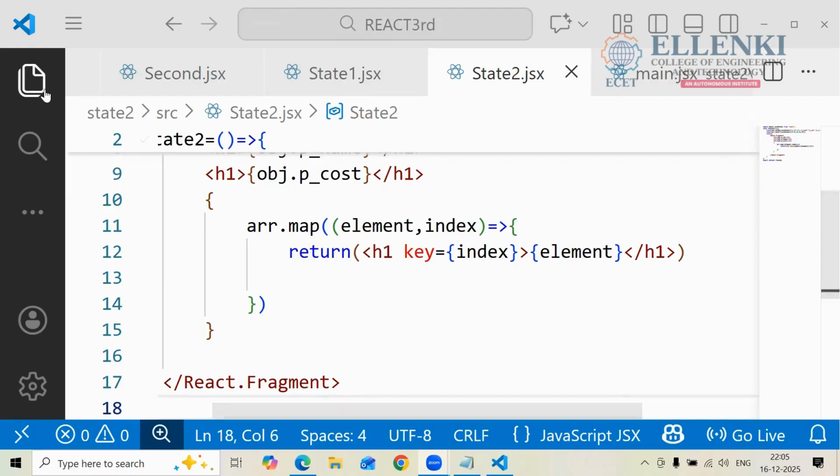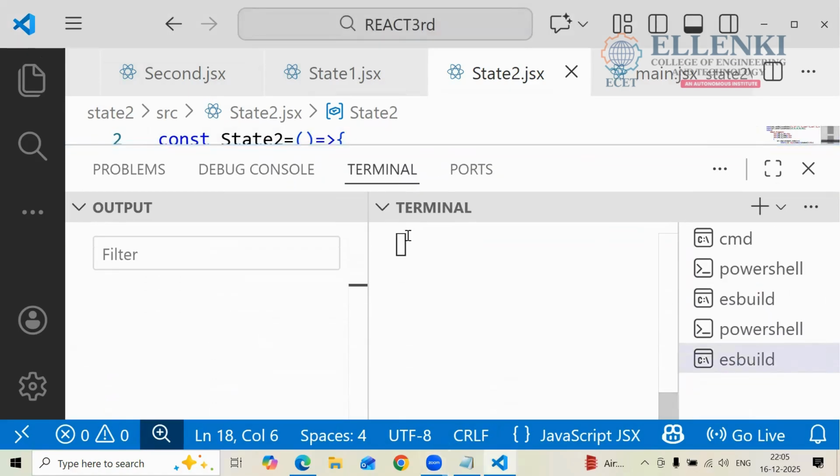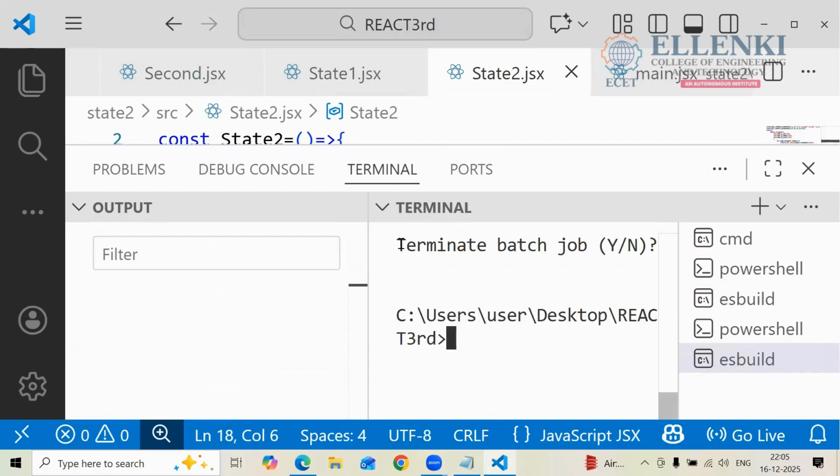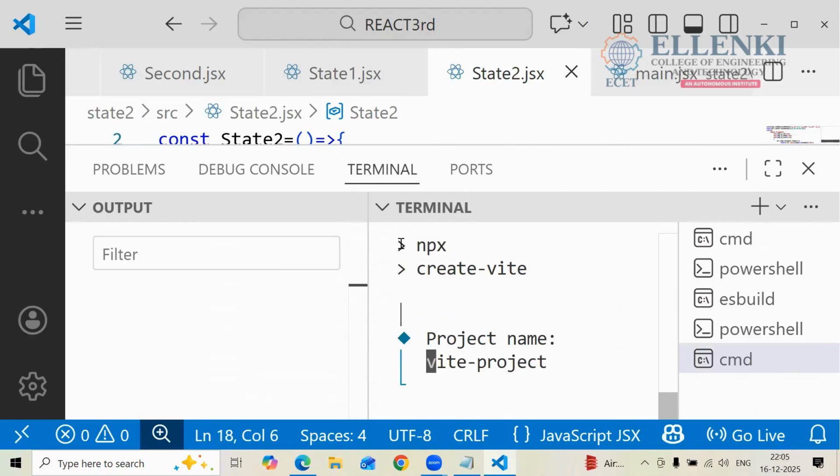Once again, you have to create the project. So what you have to do? React third. And to create the project, what command do you have to use here? npm create vite@latest.